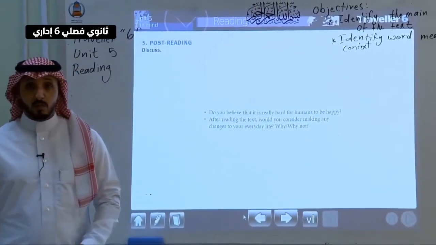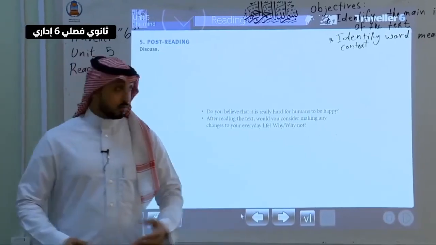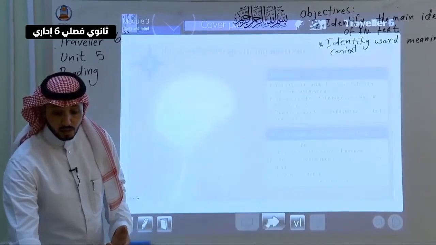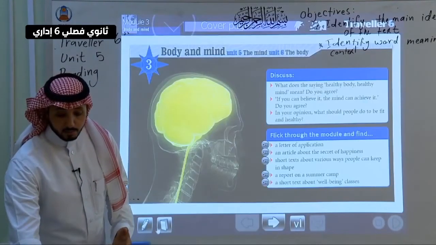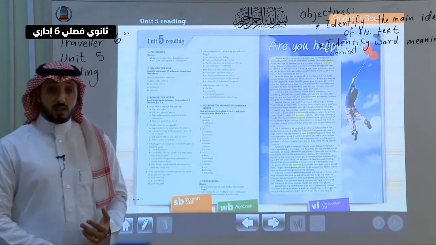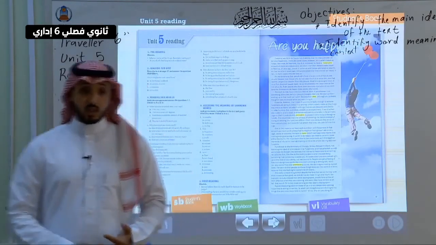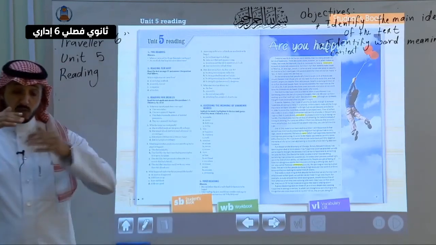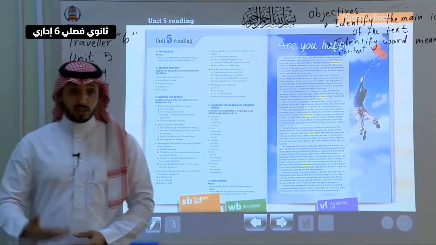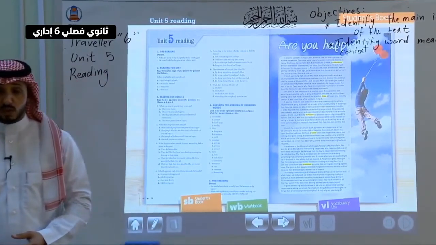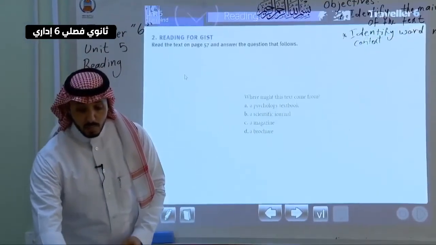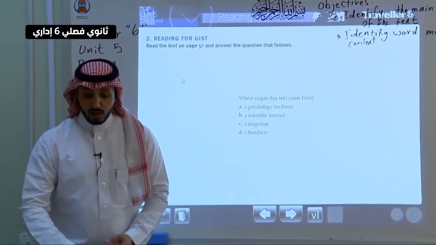Again, we have reading for gist and reading for details. So reading for gist, you read the first sentence of each paragraph to get a general idea about what you are reading, and then you decide which one is the best to answer this question.